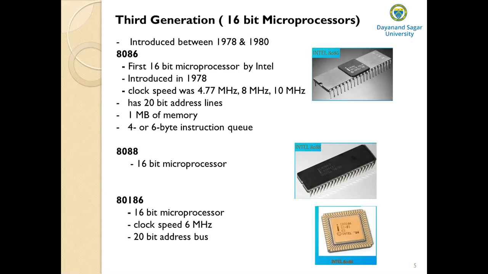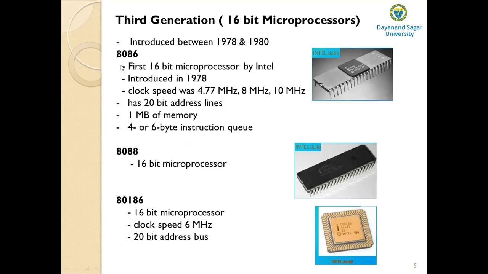Before the current instruction is executed, the next instruction will be prefetched and stored in this instruction queue, in order to speed up the execution of the instructions.